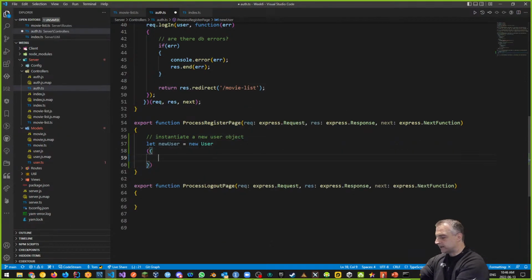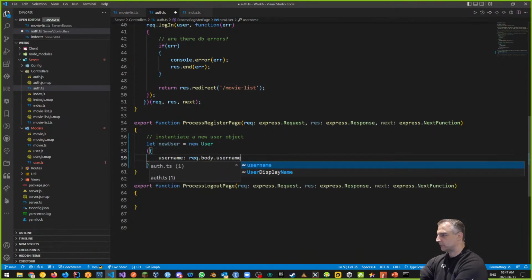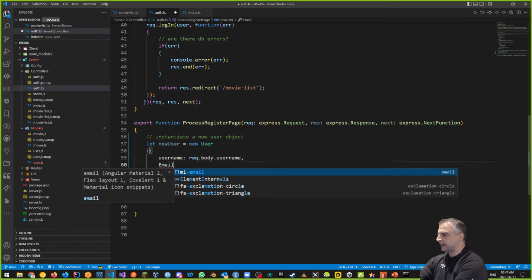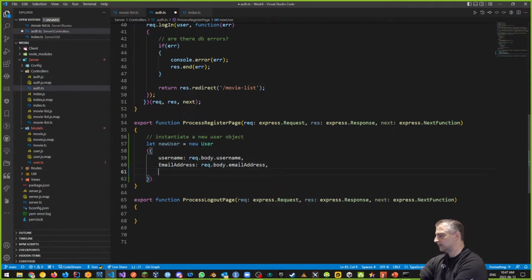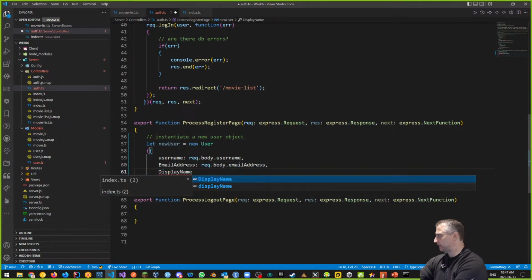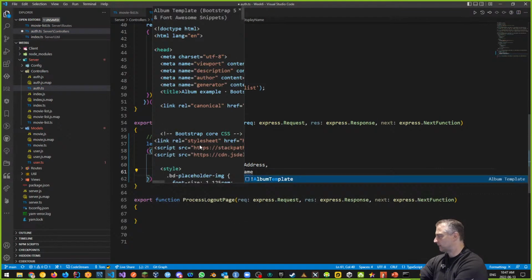And in our new user, we want to set up a few things. We want to set up our username, which is request.body.username. So that means from the form, the body of the form. Whatever comes from the form. And my email address, notice it's different cases because that's what we did with our model. Our model has different cases too. Request.body.emailAddress, but this is lowercase. I'll come back to this in a second and show you where that is. And then our display name, that's going to be request.body.firstName